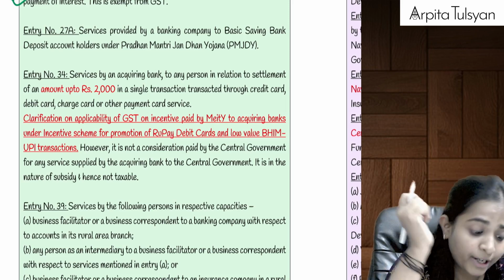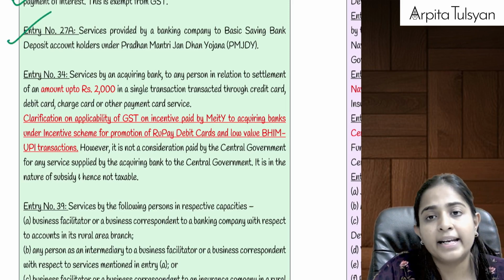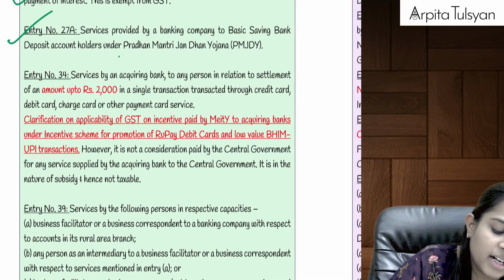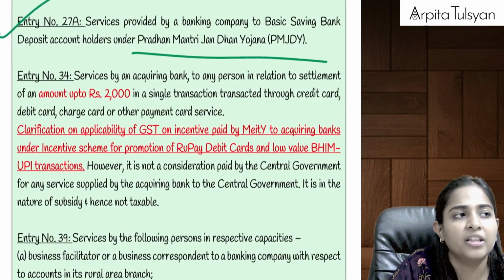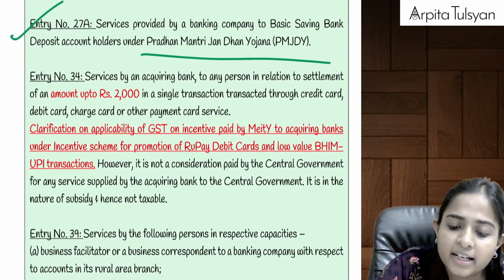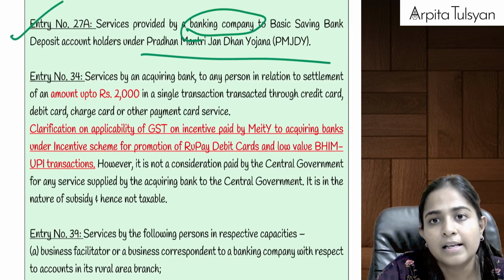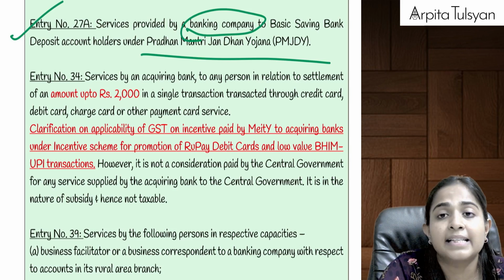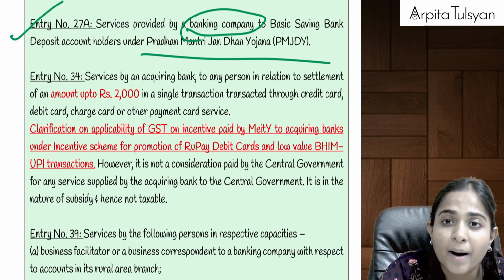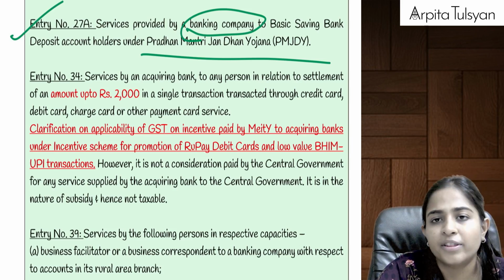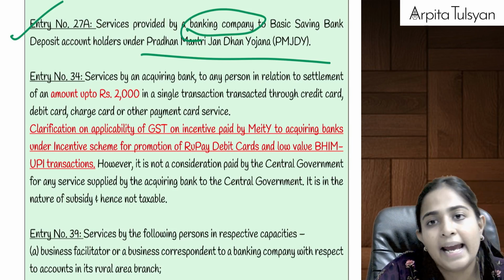Then going to the next one, that is entry number 27A. Let's say we have opened a bank account under a scheme called Pradhan Mantri Jan Dhan Yojana. Under this scheme we have opened a bank account, and the bank is providing us some services. Let's say the bank is issuing us a checkbook, passbook, debit card, etc. For that, if the bank is levying any charges, on those charges GST will be totally exempted.